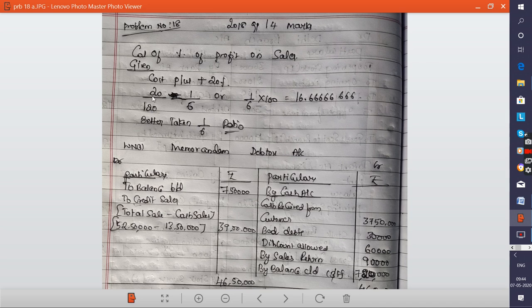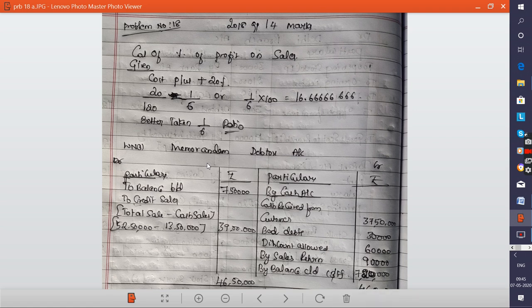When it is converted to the smallest ratio, 20 by 120 is 1 by 6, or when converted to percentage, 16.666. But better you take 1 by 6 in order to minimize the decimals.